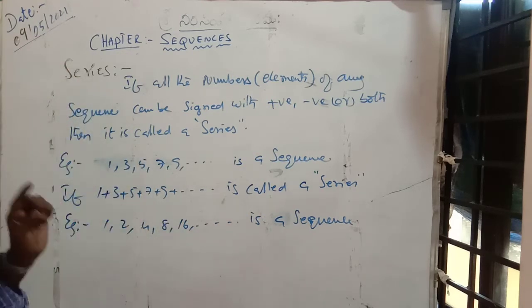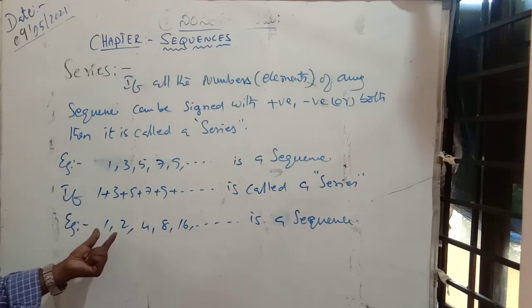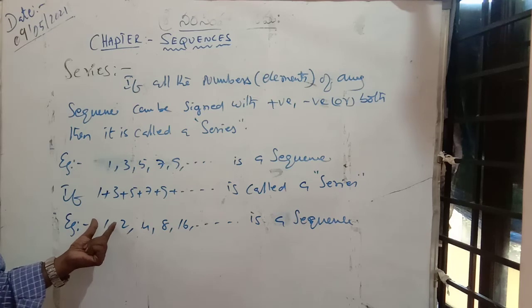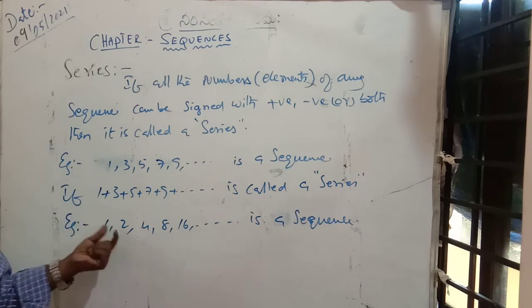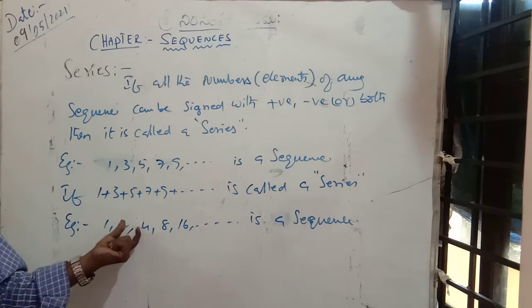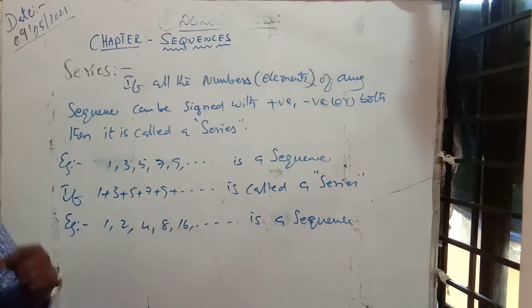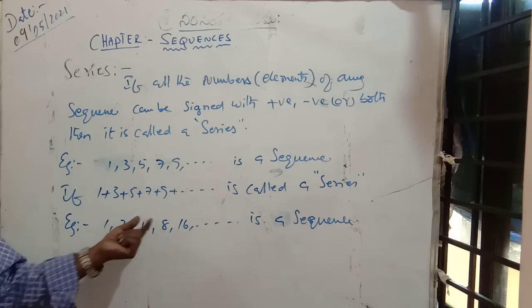It is a sequence because here a ratio is there, not a difference. If you take differences, they are 1, 2, 4, 8, which is not common.